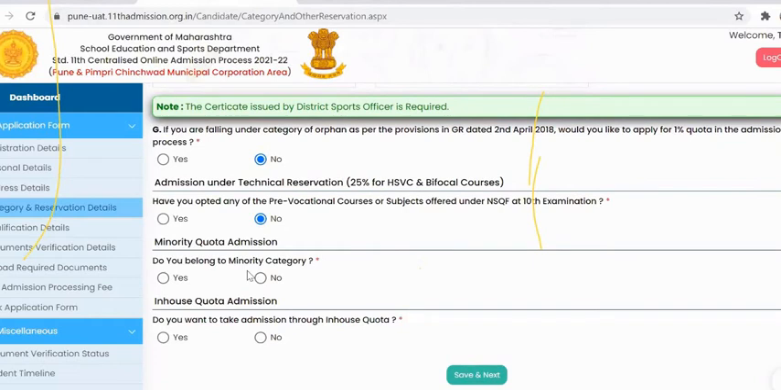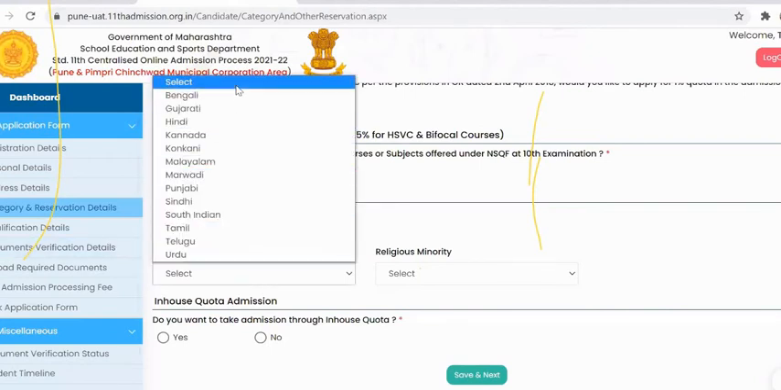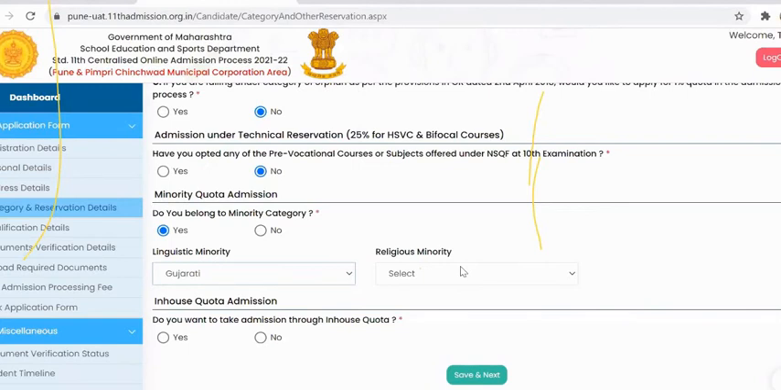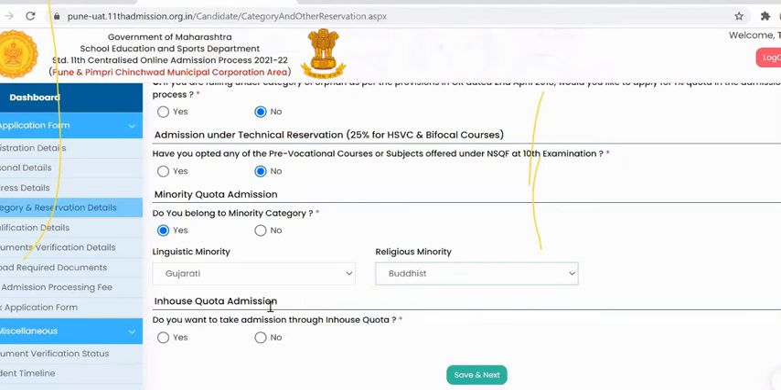Then next are minority details. If you belong to any minority category, if yes, it asks for the type of minority. If it is a linguistic minority, you need to select the minority category from this drop down. If it is a religious minority, you need to select the religious minority category from this drop down. The next is in-house quota admission. If the student wants to take in-house quota admission, he needs to click on yes, otherwise no.